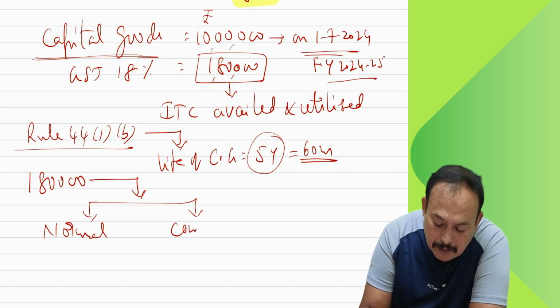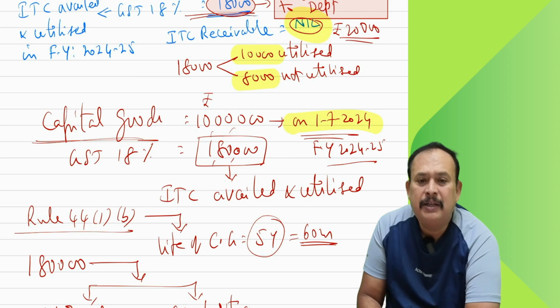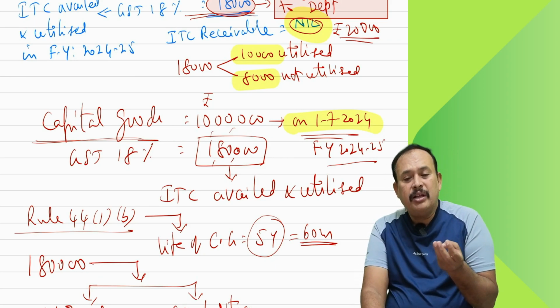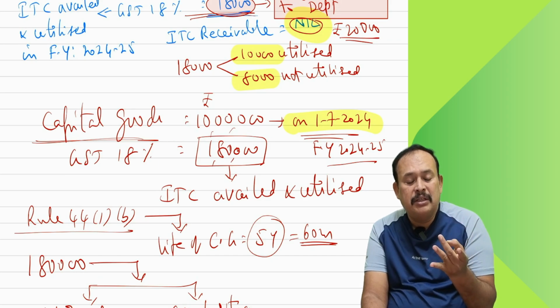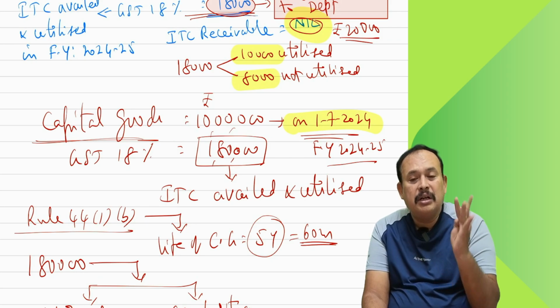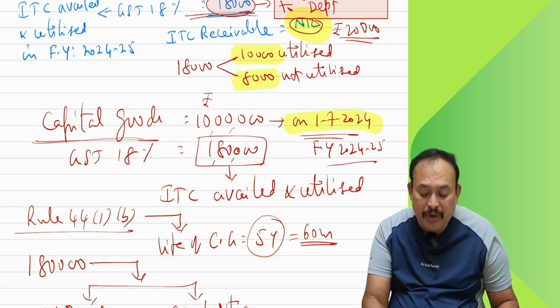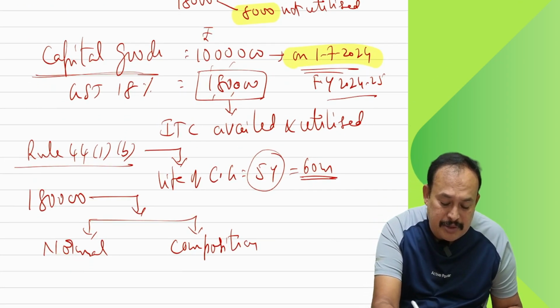and the other is the composition scheme. When you purchase an asset, sir, say I purchase the asset on 1st of July, that means July, August, September, October, November, December, January, February, March. 9 months you use for normal tax paying purpose.